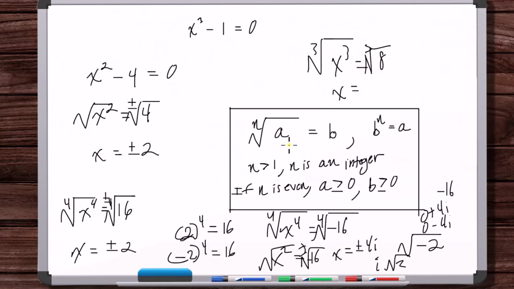But we haven't talked yet about how we're going to deal with radicals with even indexes, even for complex numbers. We haven't gotten there yet, and we'll talk about that more in the complex analysis course. Okay, so yes, that's the idea if you're solving equations with radicals where there are only real number solutions allowed.